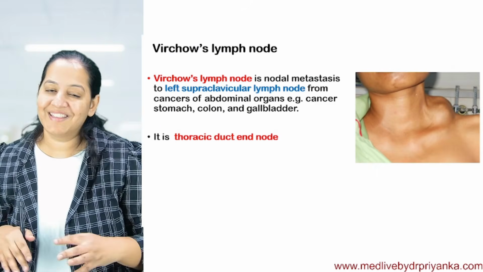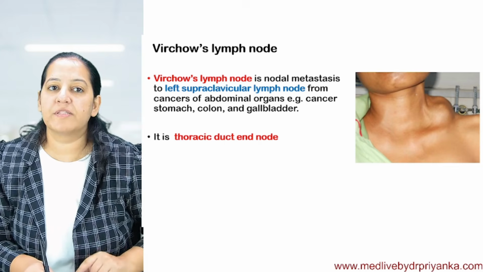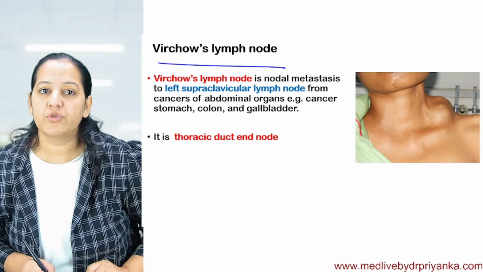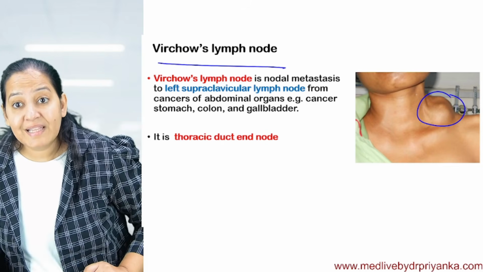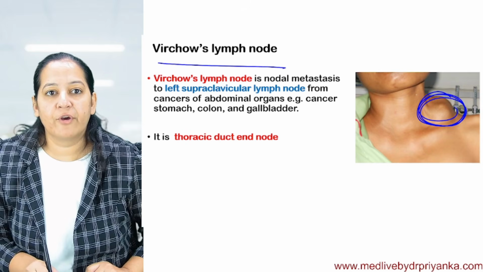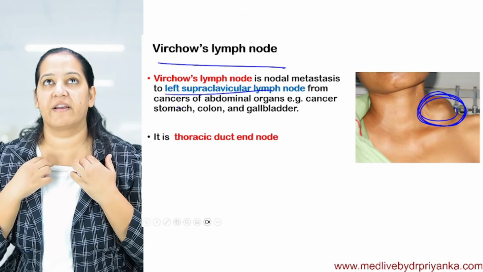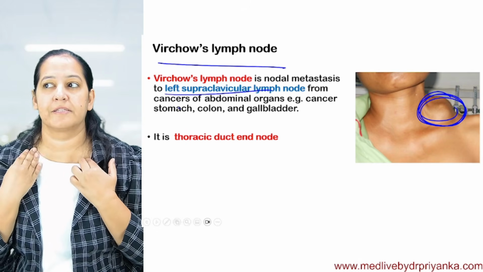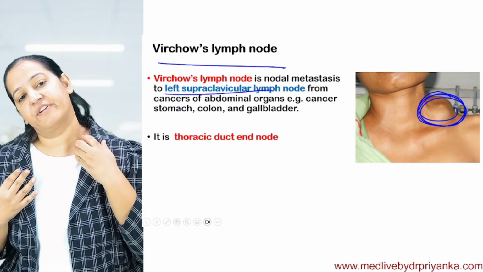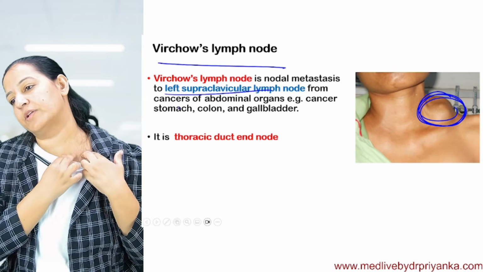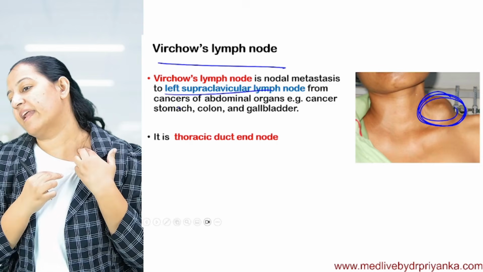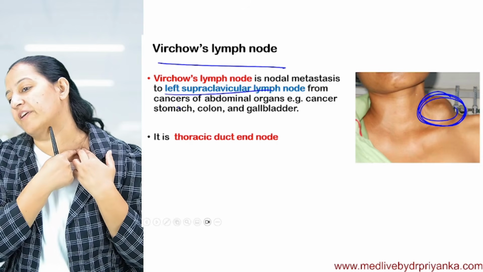Okay, now lastly, in the lymphatic drainage comes the concept of the virtual lymph node. What is the virtual lymph node? The virtual lymph node is the left supraclavicular lymph node. Left. You know, these are our clavicles. This is my right side, this is left. So this is the left clavicle. Just above the clavicle, at this point, we have a lymph node. This is the supraclavicular lymph node.